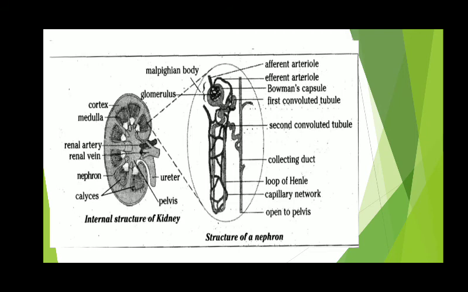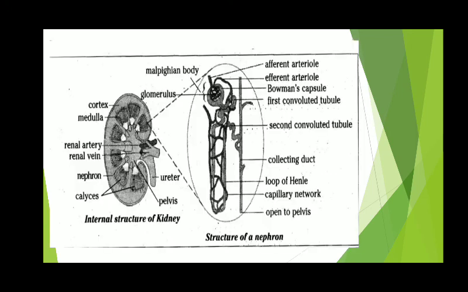And where do the waste materials remain? In the tubule. And the tubule is attached to the urethra, through which urine passes and it does not get reabsorbed into the blood capillaries. Understand? Now we will see how our excretory system functions. Inshallah, we will study that tomorrow.